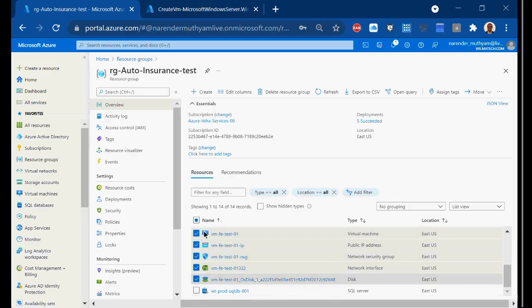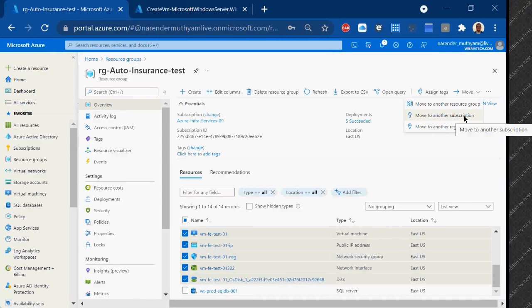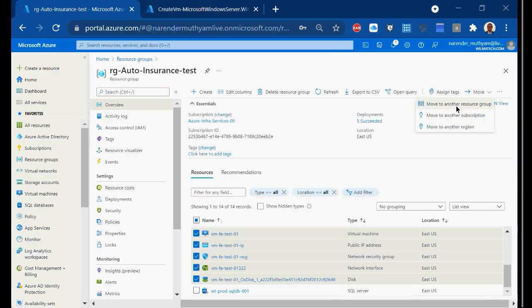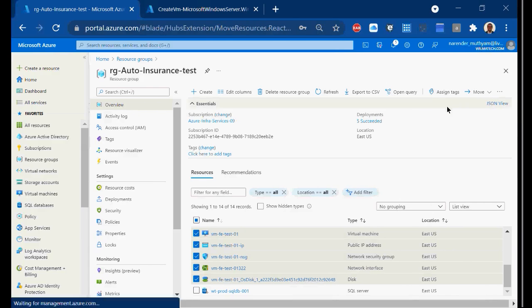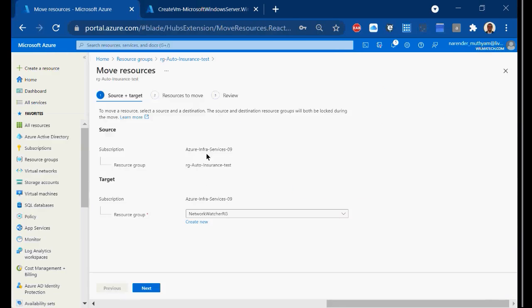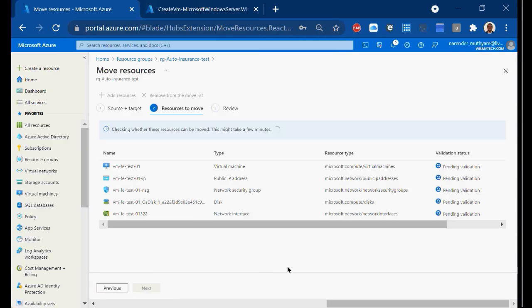After selecting all of the required components, click on move here: move to another resource group, or move to another subscription. You can do both. But in our case, I want to move it to a different resource group. Here you should have a source, which I have already selected, and for that you need a destination. Then I choose the destination RG and say next, and it will perform a validation. Sometimes people will ask you to do this activity.